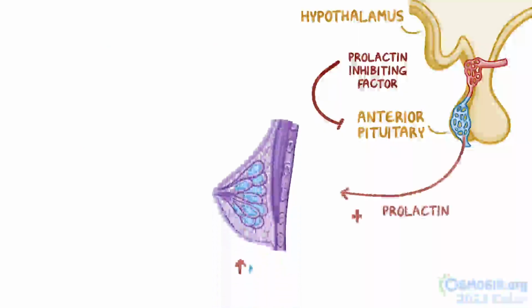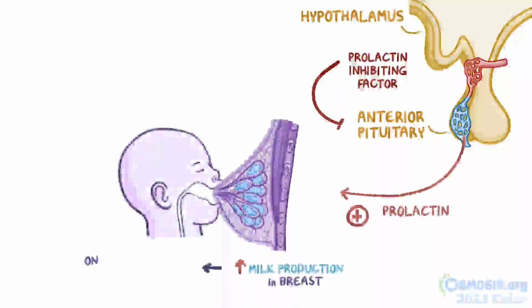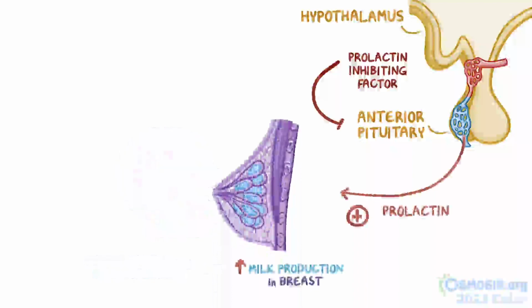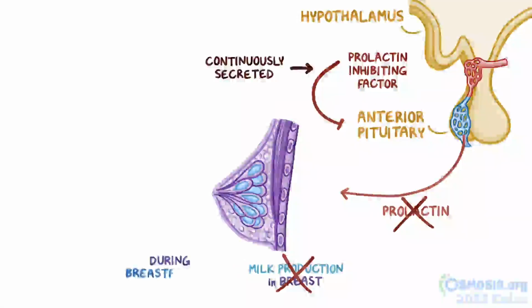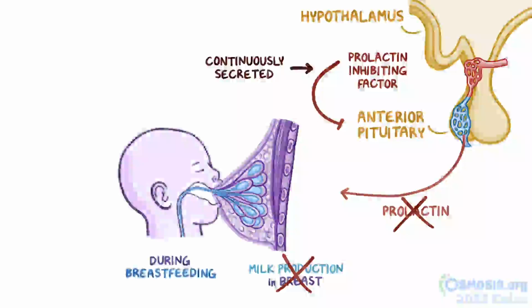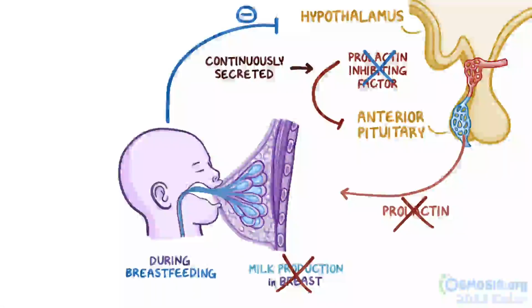Because prolactin increases milk production in the breasts, it's only needed during breastfeeding. So outside breastfeeding, the hypothalamus continually secretes prolactin inhibiting factor, which goes to the anterior pituitary and inhibits prolactin production, so no milk is produced. During breastfeeding, though, when the baby starts suckling, this sends a signal to the hypothalamus to halt production of prolactin inhibiting factor, basically inhibiting the inhibitor, and this allows the anterior pituitary to make prolactin.